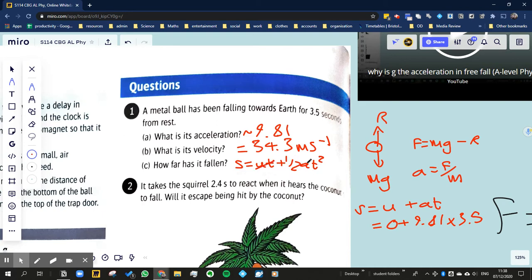You're going to get half times 9.81 times 3.5 squared. So in that case, you would use this equation even if we hadn't done B yet, and if you put that into your calculator, you should get about 60.1 meters.